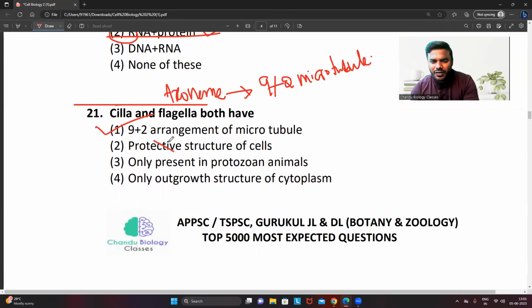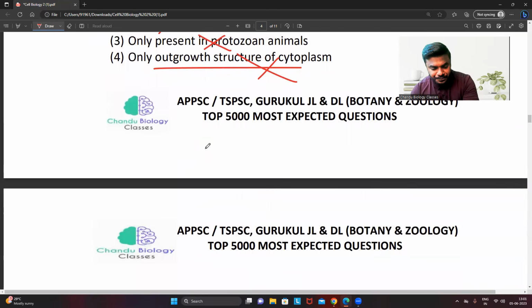And it is not required for any protection, only present in the protozoa. Wrong statement. And it is not at all an outgrowth structure, it is the inner structure, it is the central part of the cilia or flagella. Hence the correct answer is number 1.